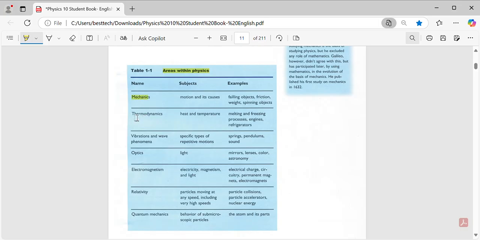So the second type, or the third type, sorry, is vibration and wave phenomena. Guys, vibration is a specific type of repetitive motion. Examples: spring, pendulum, and sound.